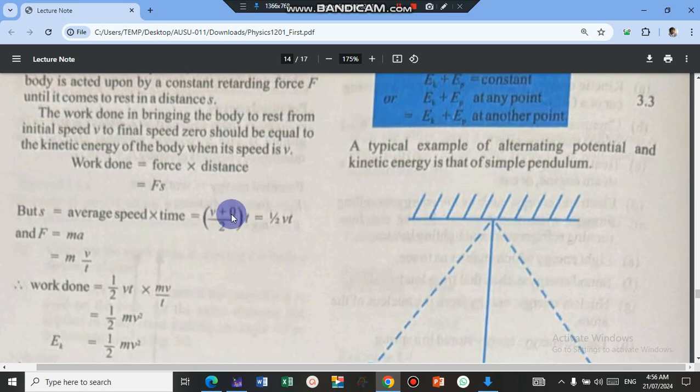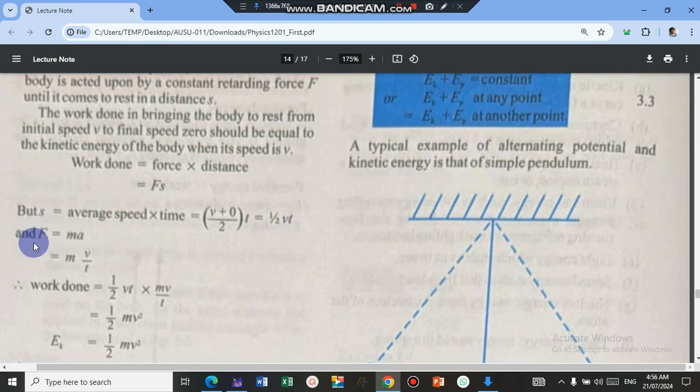Let's say a body starts from rest and its velocity increases from 0 to V. This is the initial velocity, this is the final velocity. We take the average, initial plus final, divided by 2, and then multiply by time. This will give you the distance covered by the body. So 0 plus v will be v, v times t will be vt, so you have half vt.